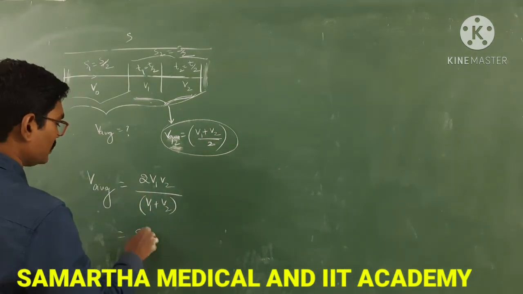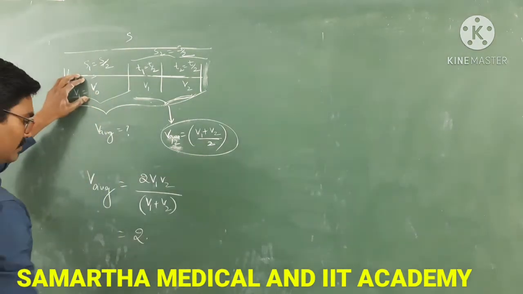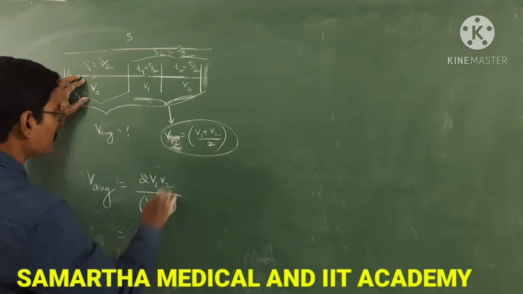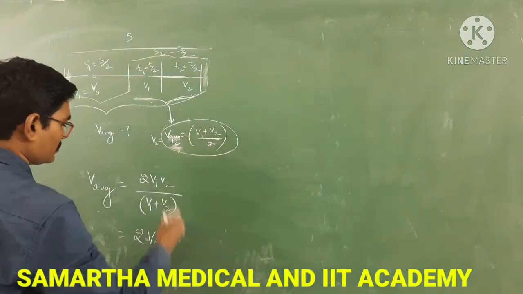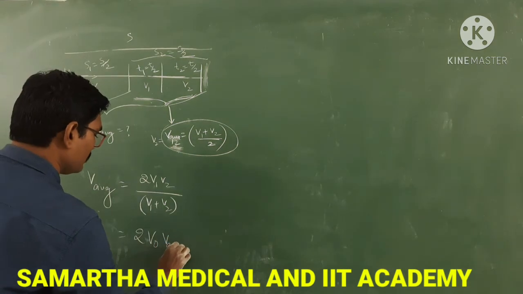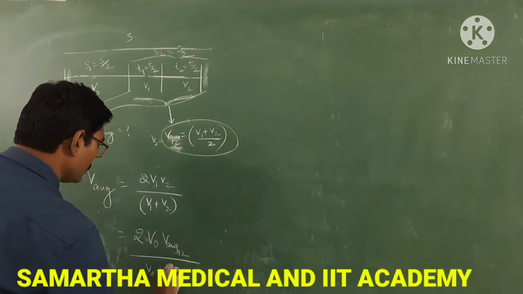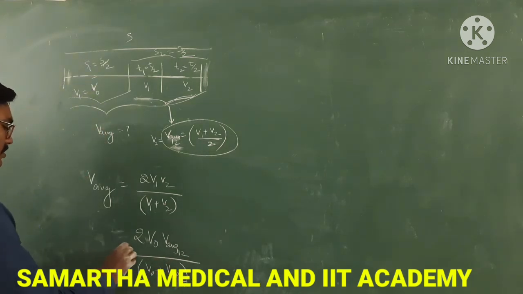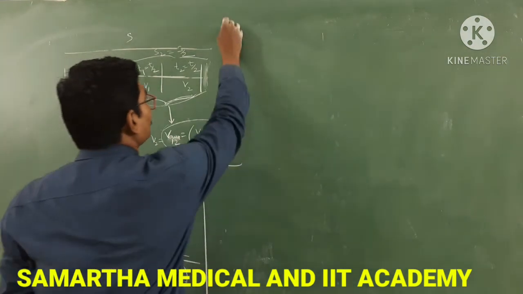So according to that, here v1 means what? v0. v1 is v0. v2 means what? This. v2 means V average 1 2. So V average is 2 v0 into V average 1 2 by v0 plus V average 1 2. Now you substitute the values so that you will get the average of this entire journey.